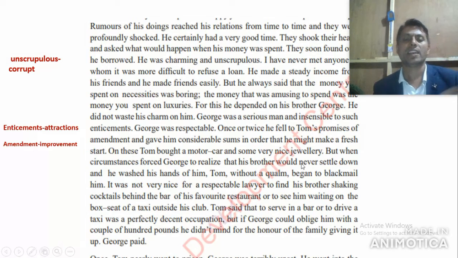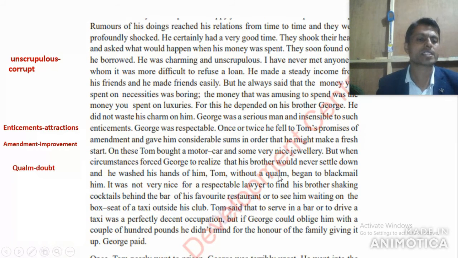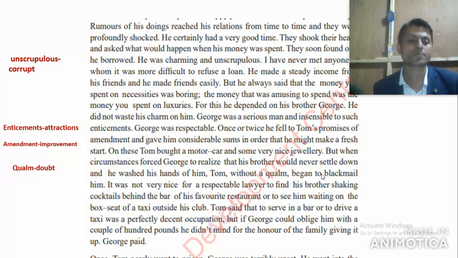What does it mean? Actually, here George Ramsey became quite hopeless. He thought that he couldn't bring change in his brother, right? So he washed his hands of this type of effort. Tom without a qualm. Now here, qualm means what? Look here. It means doubt. Tom without doubt. What happened here? He began to blackmail him, blackmail his brother, a very serious, respectable brother.